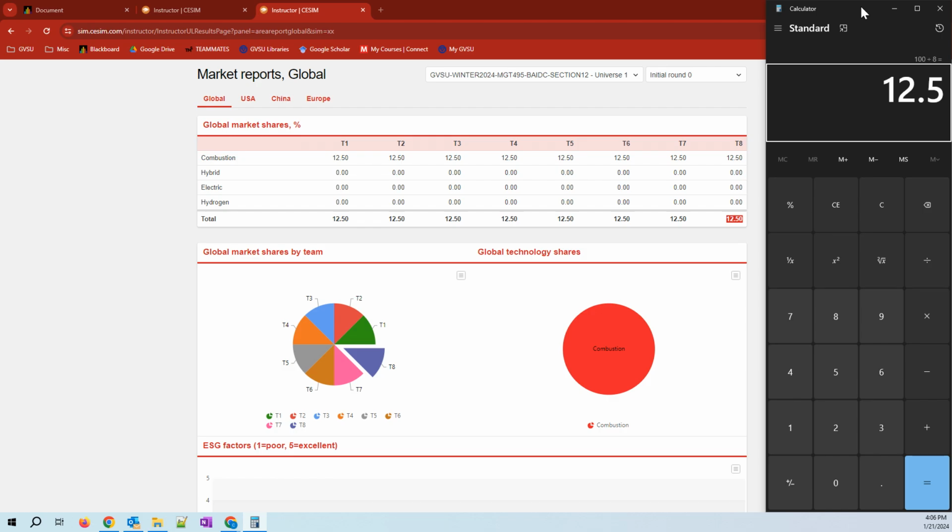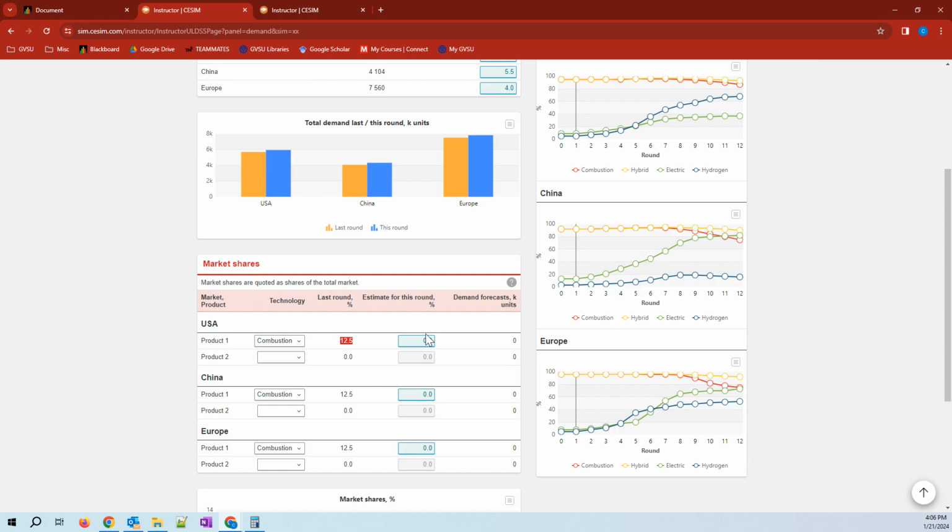So when the company was given to me, it was ensured that I have an equal market share as compared to every other company. Now, what I'm trying to do is create a goal for myself that I want to maintain my market share: in USA of 12.5%, in China of 12.5%, and in Europe of 12.5%. So my goal is to sell about 751,000 units of combustion cars in USA, about 541,000 units in China, and about 983,000 units in Europe.